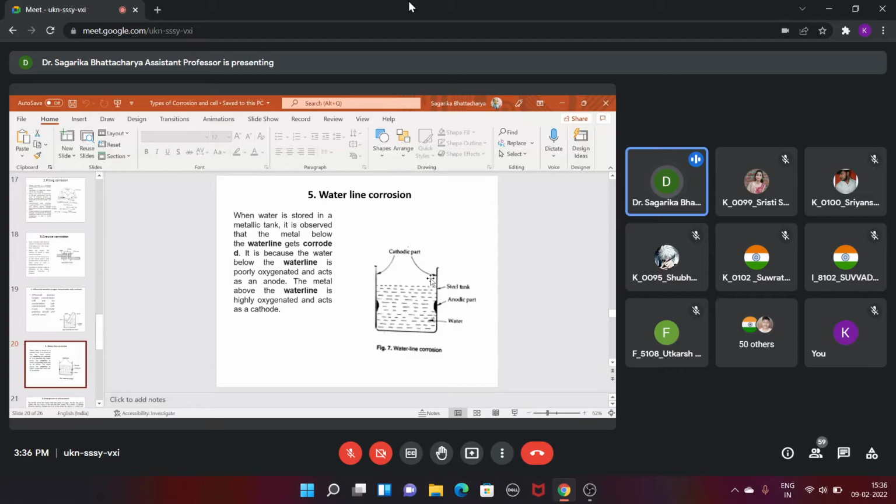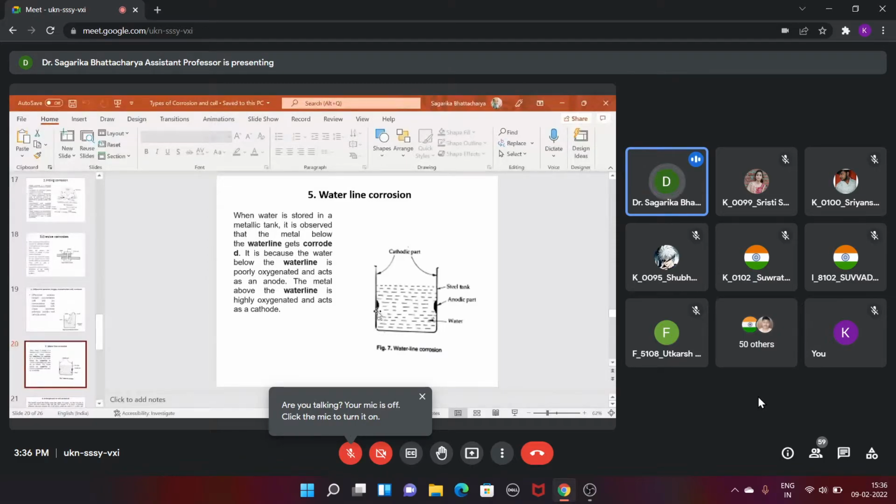Let us consider a steel tank which is filled with water, and some part of it has maybe rust or some mud, or it was not properly cleaned. Consider that something has precipitated or sedimentation has happened there. If there is sedimentation inside a tank, naturally that part will have less oxygen. So from there, that part, with respect to the other surface of the wall, the corrosion will start.